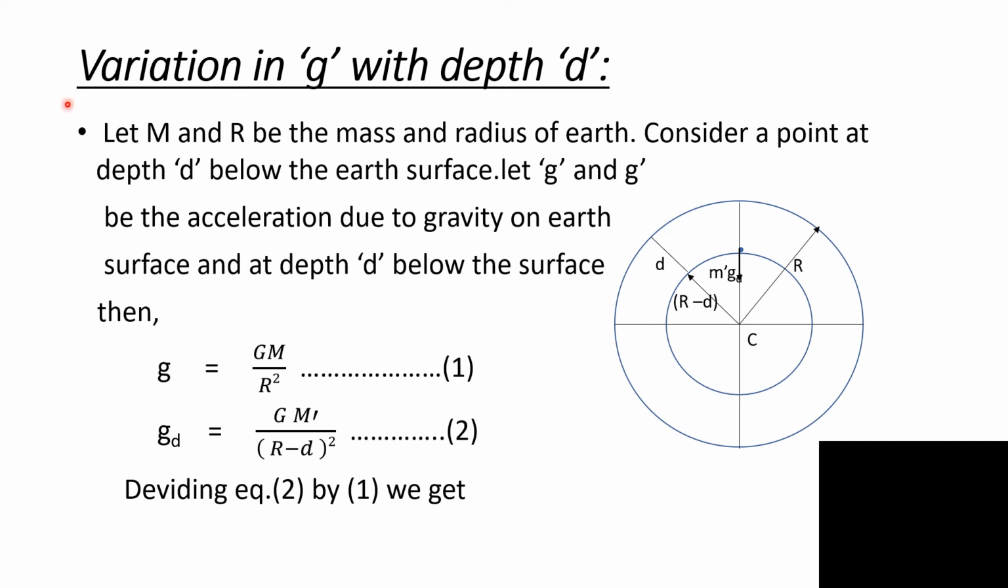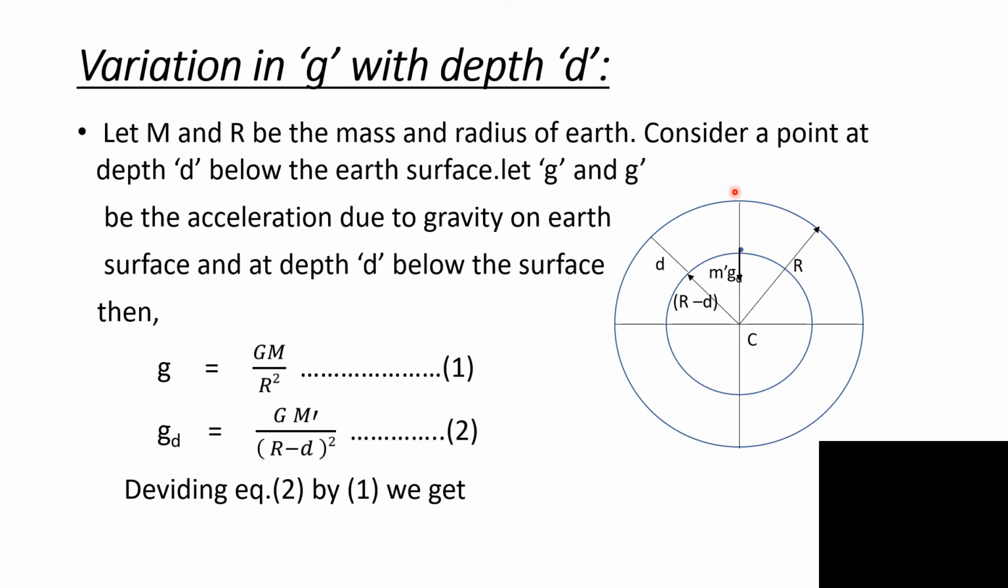Now we are going to study the variation in g with depth d. This is earth. Radius of earth is R and mass of earth is capital M. Then acceleration due to gravity on the surface of earth is given by small g equal to GM upon R square. So this is equation 1. G is the gravitational constant, M is the mass of the earth, and R is the radius of the earth.